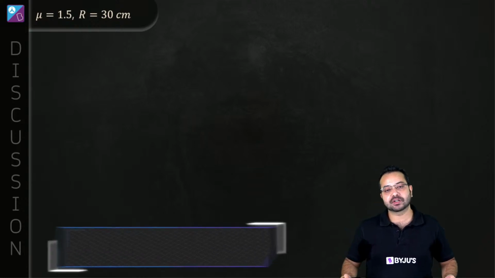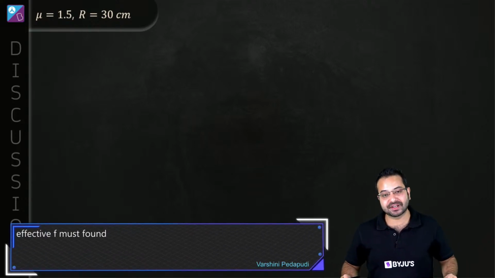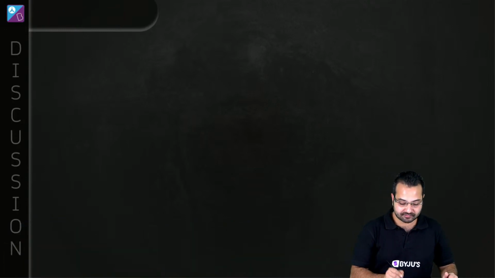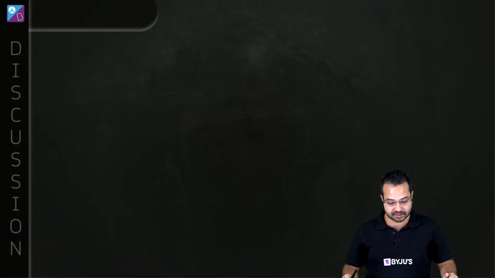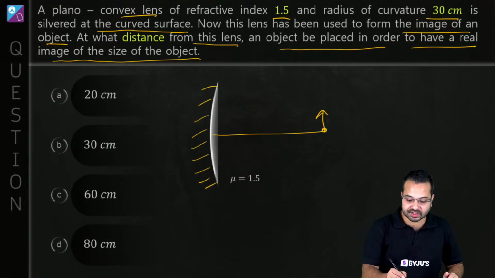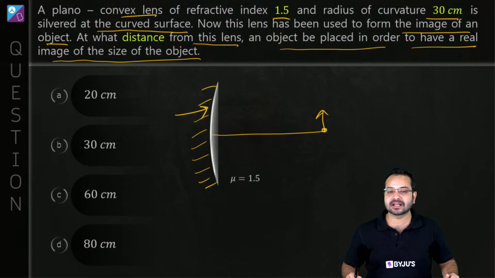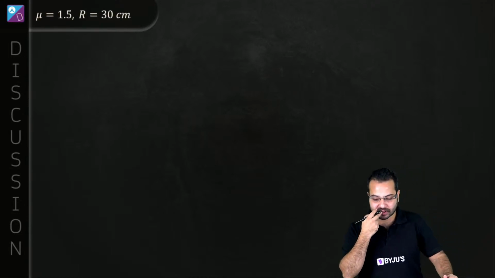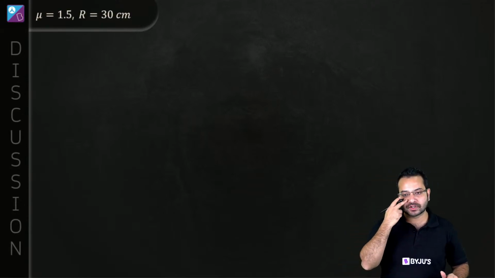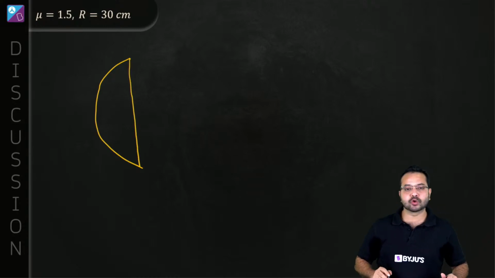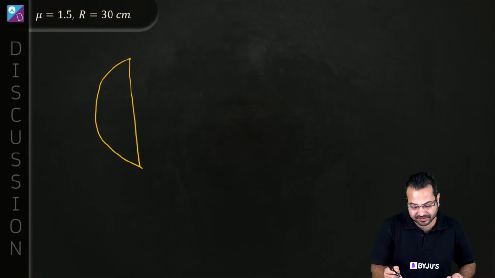When we silver a lens, it starts acting as a mirror, since this is the surface we have silvered. So this surface we have silvered will start acting as a concave mirror. There are two ways to solve this question. One is a good old-fashioned way of solving this question, which is something like this. I'll encourage you to know both methods because they have different benefits.